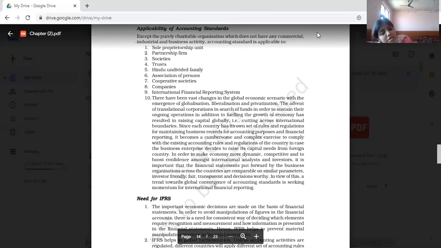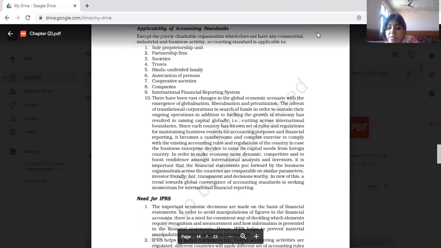the emergence of globalization, liberalization, and privatization. Advent of transnational corporations in search of funds in order to sustain their ongoing operation. In addition to fulfilling this, the growth of the company has resulted in raising capital globally, cutting across international boundaries. Since each country has its own set of rules and regulations for maintaining business records for accounting purposes, financial reporting becomes cumbersome. Right. So, in order to make the economy more dynamic, competitive, and boost confidence among the international analysts